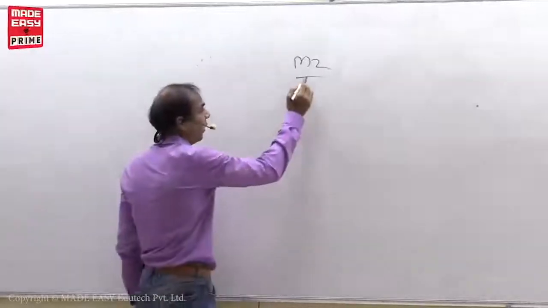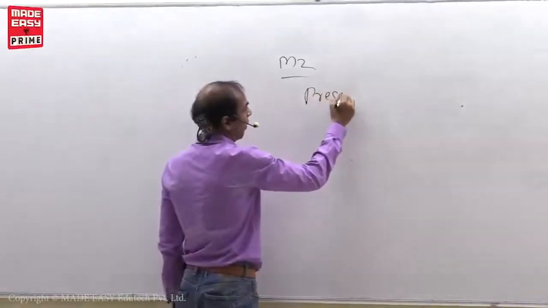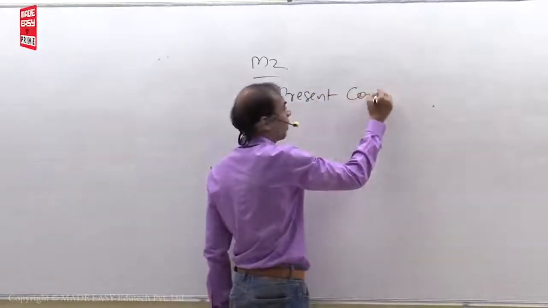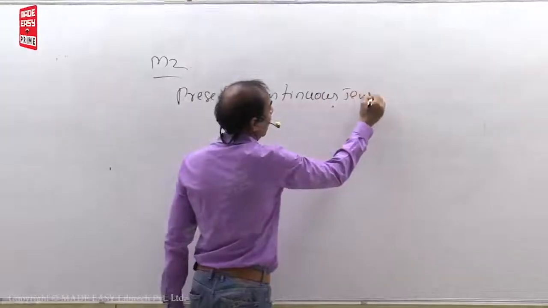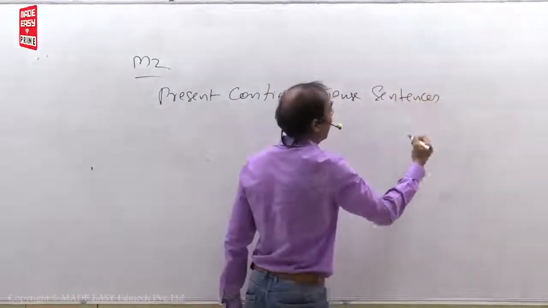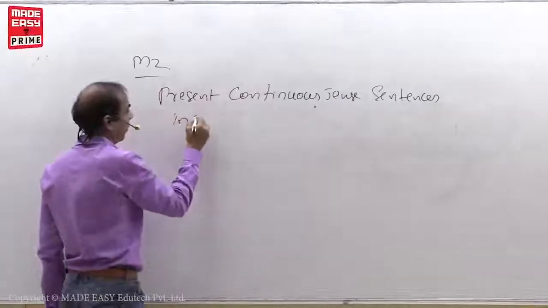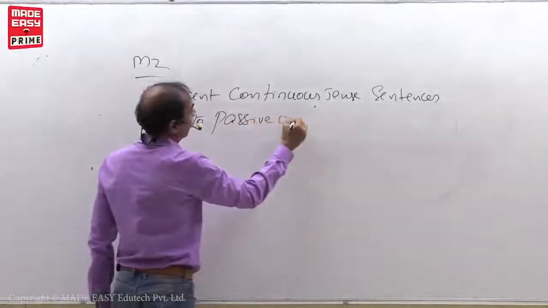See, model 2: present continuous tense sentences into passive voice.